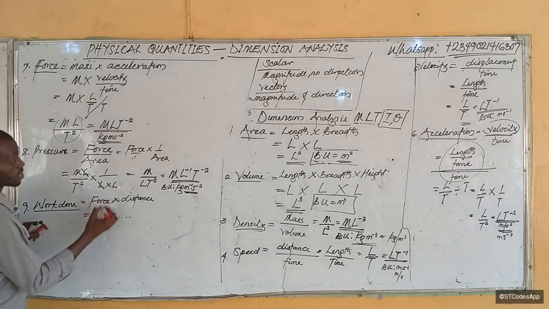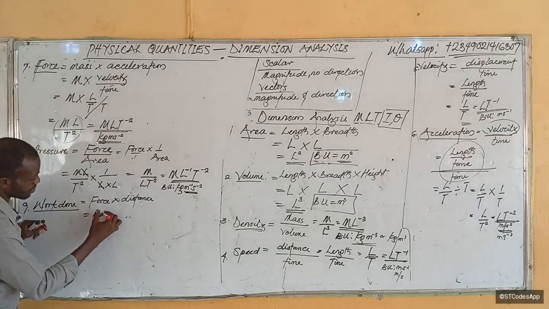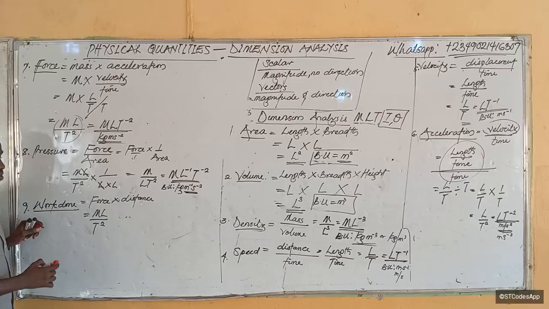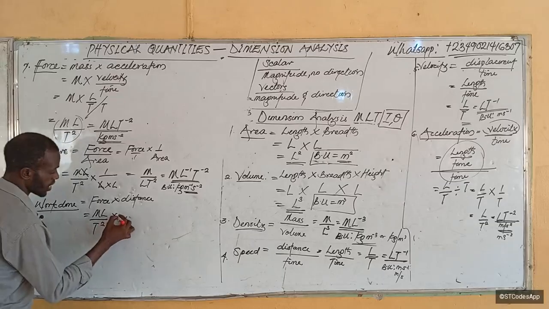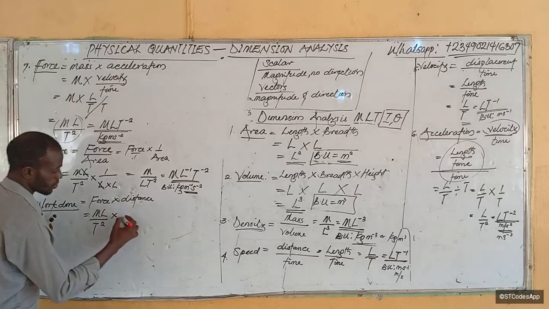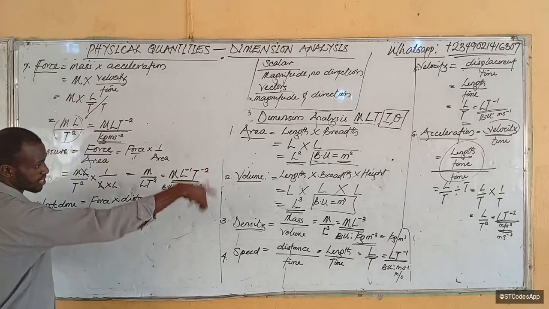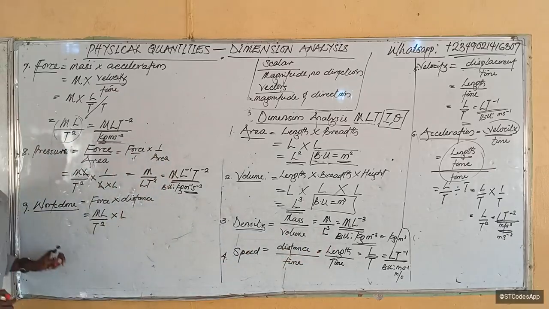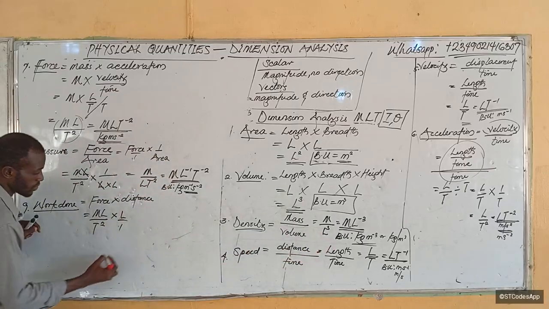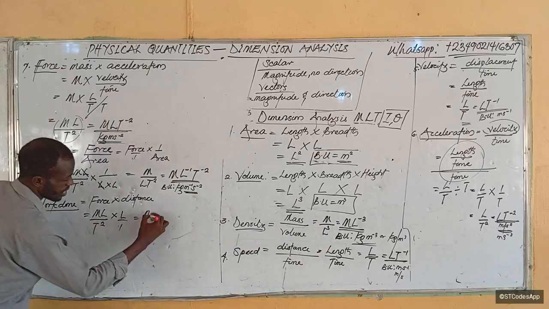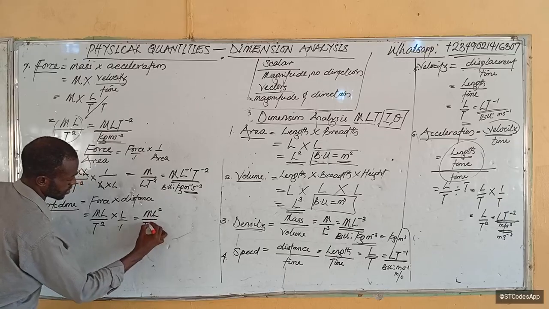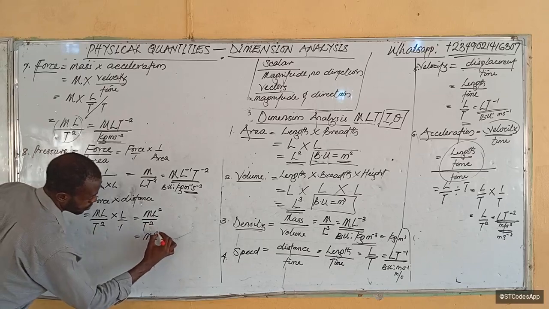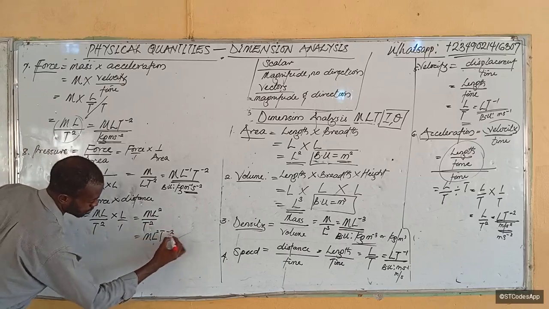The dimension of force we have analyzed to be ml over t squared. So times distance now, what's distance? L, right? I showed you here. Distance is the same as length. So that is L over 1. So invariably we are saying that this is ml squared over t squared. So this therefore becomes ml squared t raised to power minus 2.